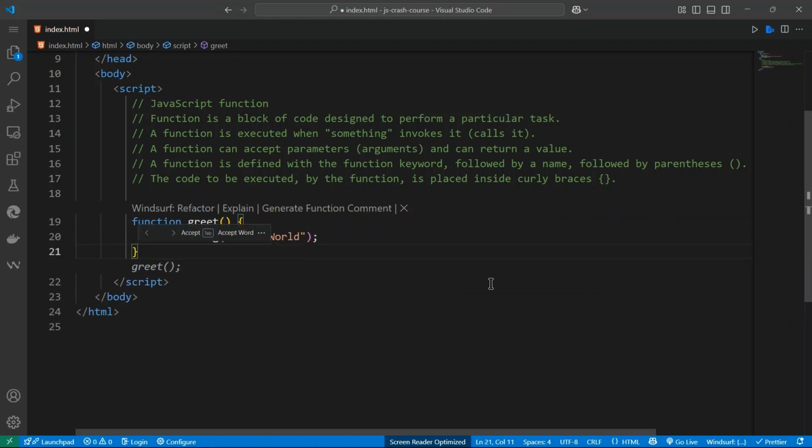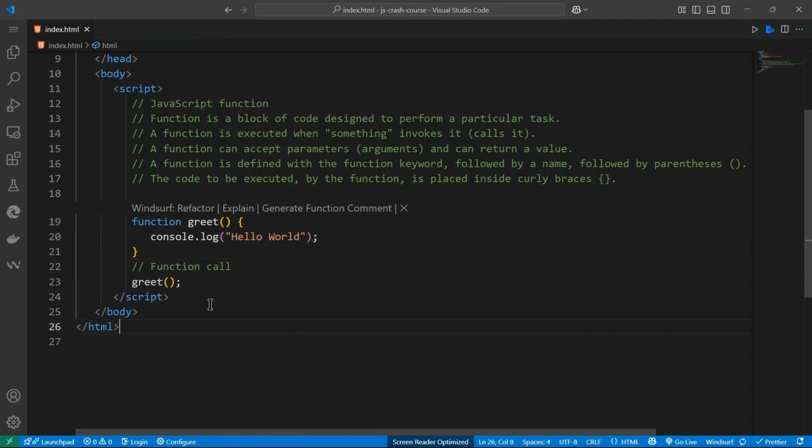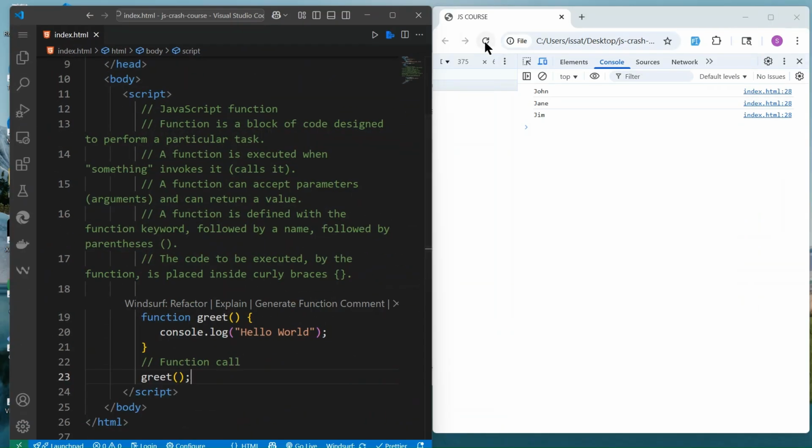This function, anytime you call it, will just return hello world. This is how you invoke the function, or call it. Once you call this function, it will just output hello world. If I save this and reload, you get hello world.